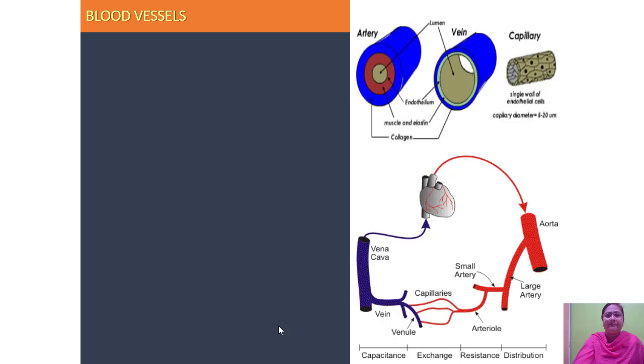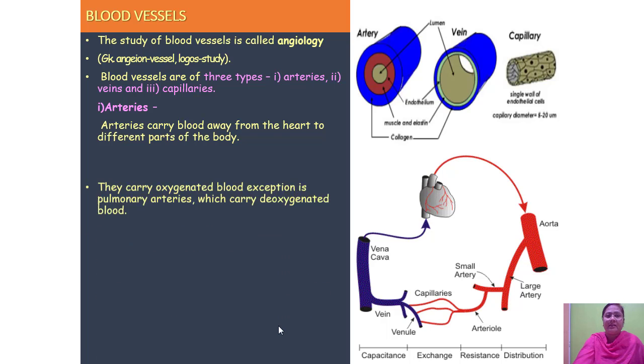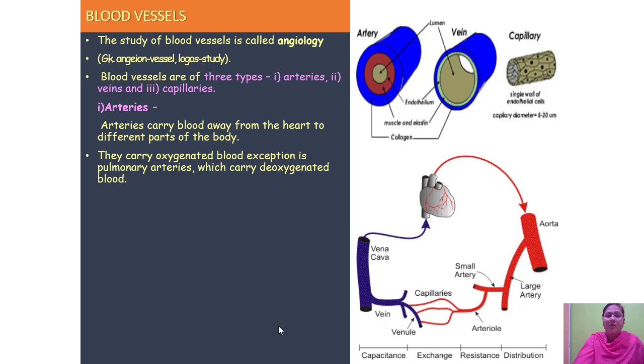Now here you can see the study of blood vessels is called angiology. Angio means vessel and logos means study. Then blood vessels are of three types, that is arteries, veins and capillaries. First we shall study the arteries. Arteries carry blood away from the heart to the different parts of the body. They carry oxygenated blood, except the pulmonary arteries, which carry deoxygenated blood.